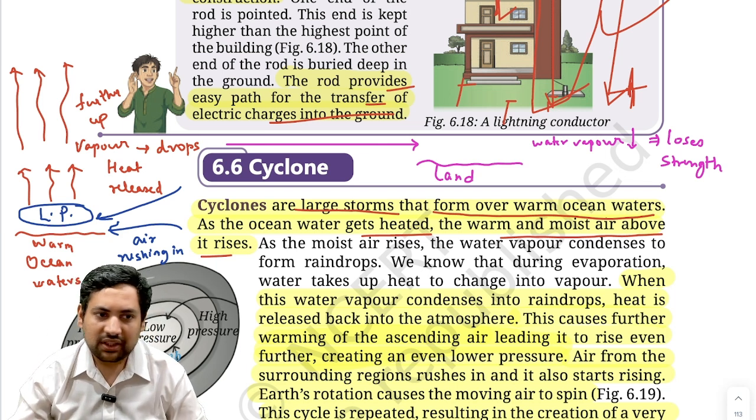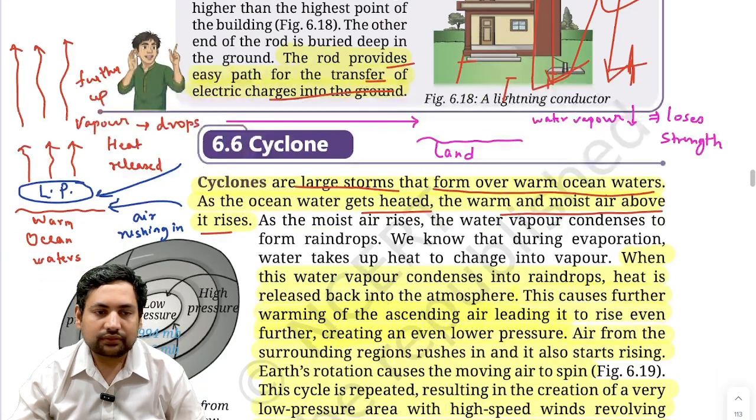Now see this diagram. This diagram will help you understand everything. See, warm ocean water, correct? Suddenly the air starts rising up. If air starts rising up, what will be created? Low pressure area will be created. Warm air is rising up.